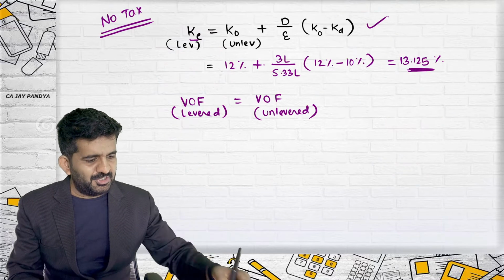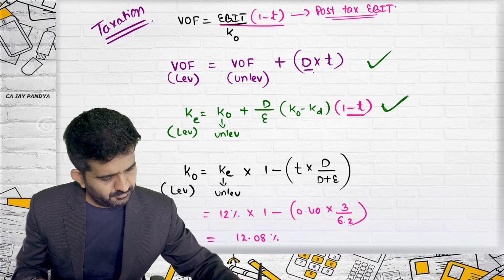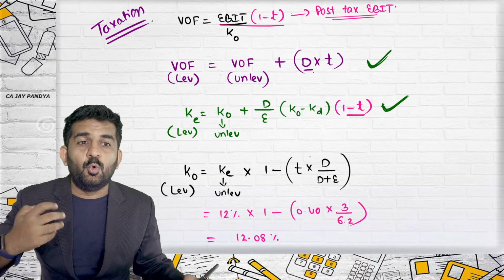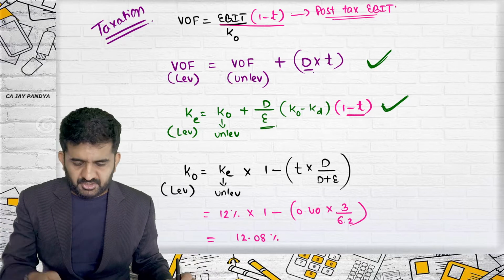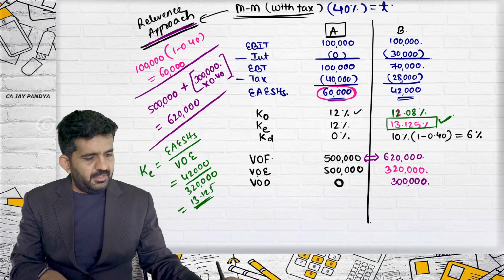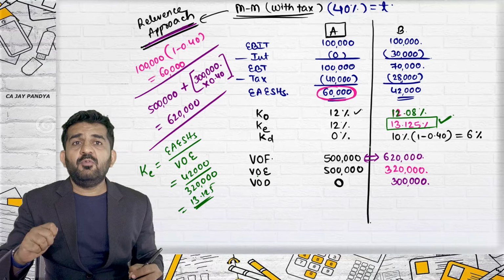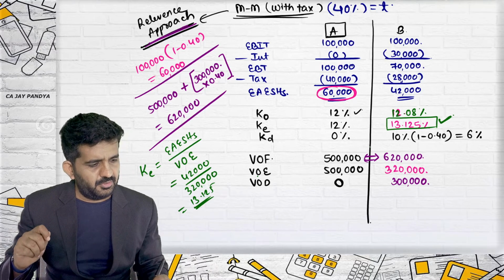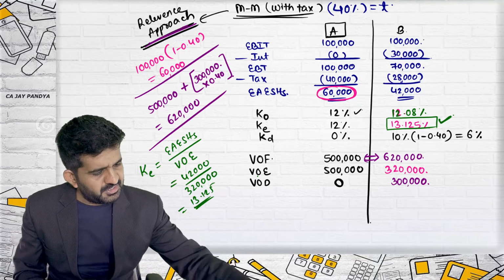So then why use this formula? Because this is applicable when only that particular point is given. Say the ratio between debt and equity is given, then this formula will be useful. Please concentrate, the answer comes the same. Let me find out KO. How do we find out KO? KO can be found out by EBIT divided by value of firm. What is EBIT? 1 lakh.